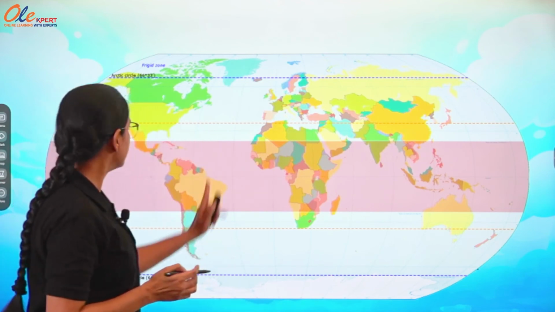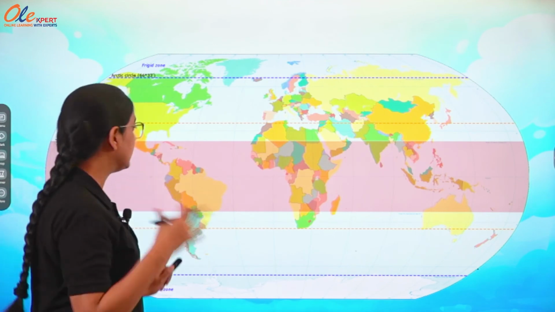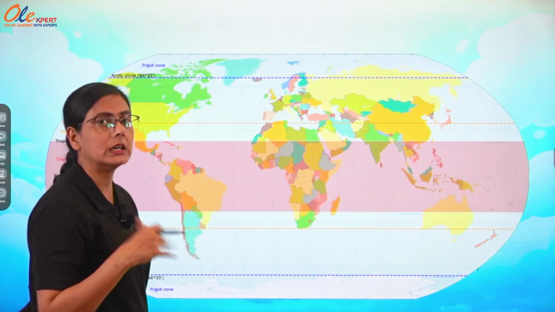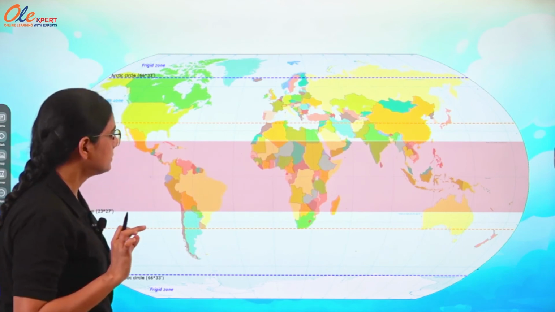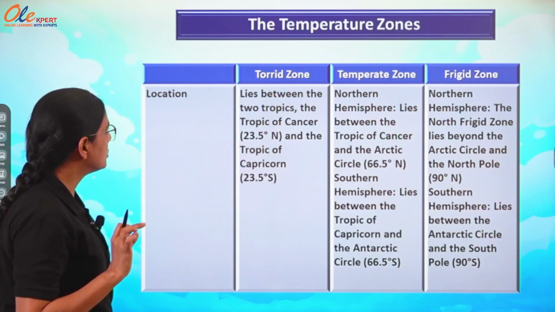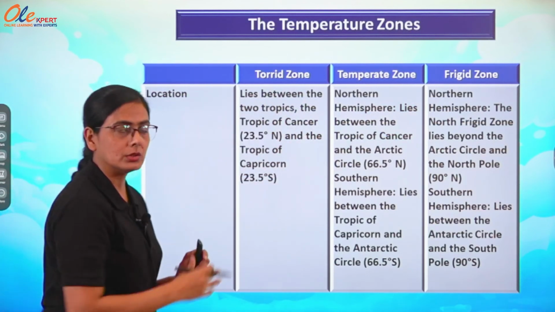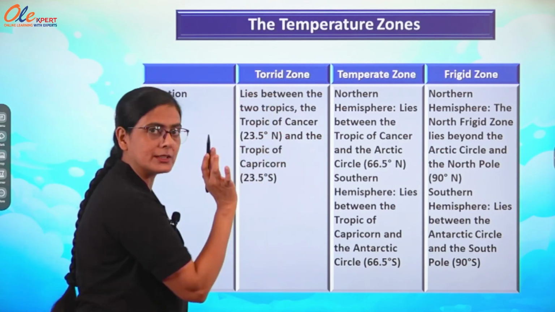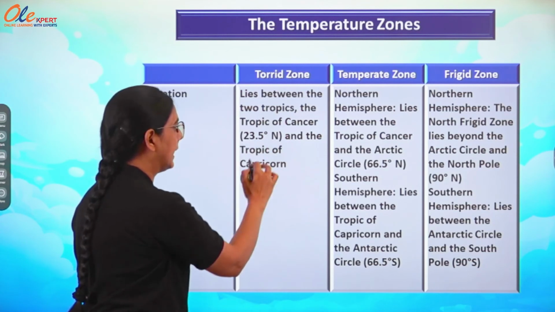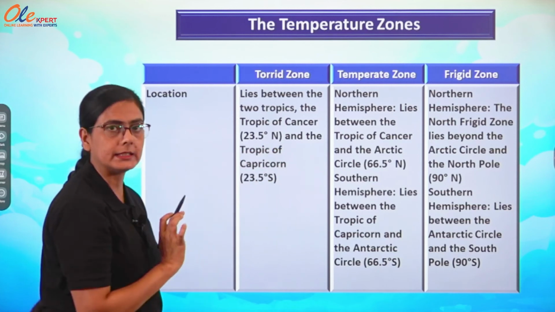Okay. So, we have seen the 3 temperature zones, we can say heat zones also, of our earth: torrid, temperate and frigid zone. So, you can see the comparative study also according to the location. Torrid zone lies between the 2 tropics, Tropic of Cancer and Tropic of Capricorn. Exact latitudinal extension is there, you can see. Okay.